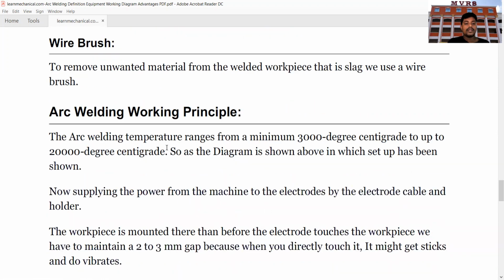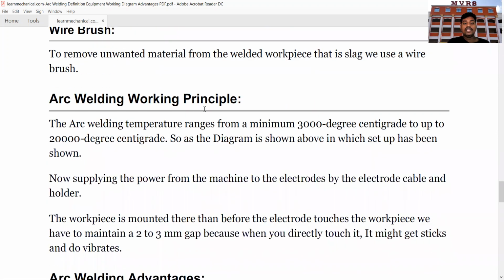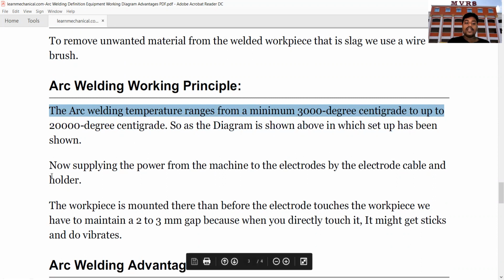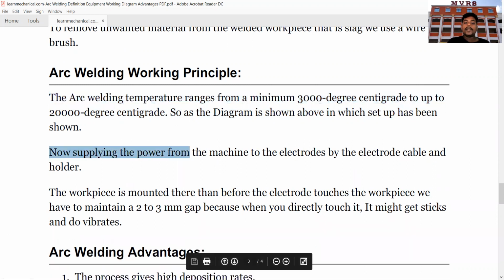Okay. So next, the arc welding working principle. You can observe it, it is very important. The arc welding temperature ranges from a minimum of 3000 degrees centigrade up to 20,000 degrees centigrade. As I have shown in the diagram over here, we are supplying the power from the machine to the electrodes by the electrode cable and holder.